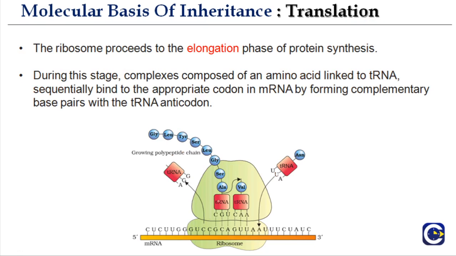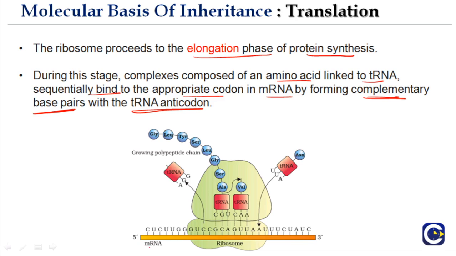The ribosome proceeds to the elongation phase of protein synthesis. During this stage, complexes composed of an amino acid linked to tRNA sequentially bind to the appropriate codon in mRNA by forming complementary base pairing with the tRNA anticodon. Now, this complementary base pairing is always there, it is there in replication, it is there in transcription, and now in translation in the case of mRNA and tRNA codon-anticodon interaction.